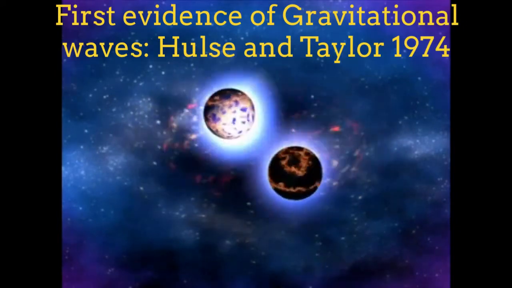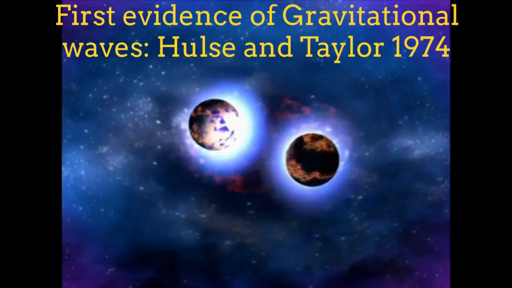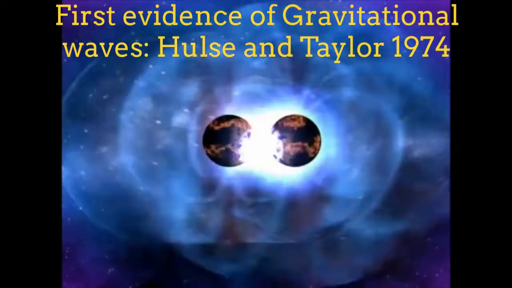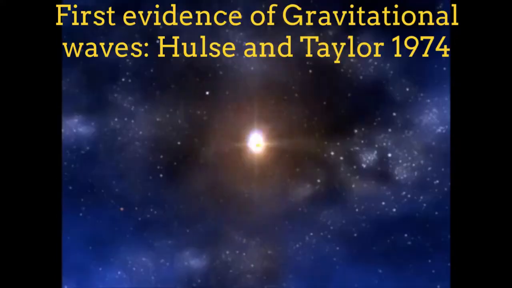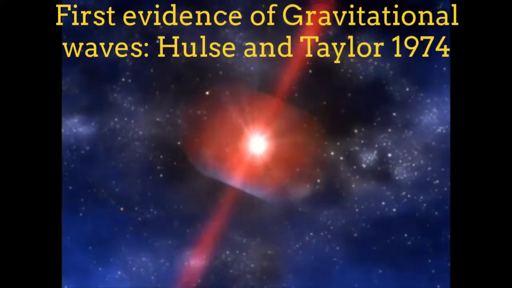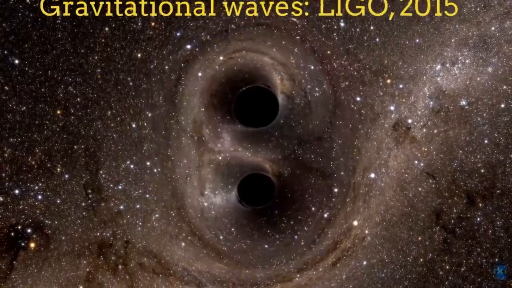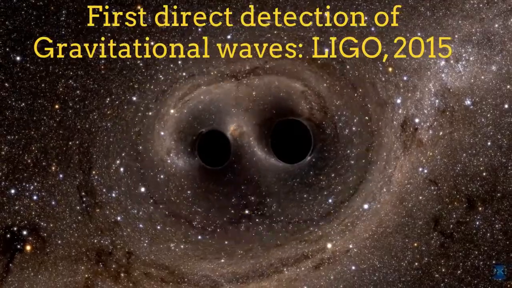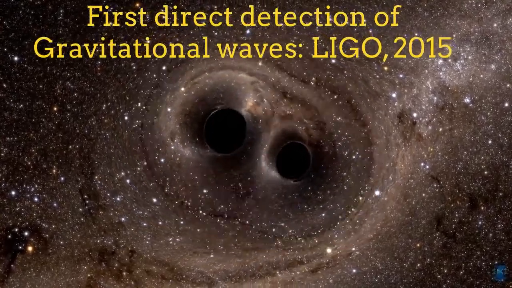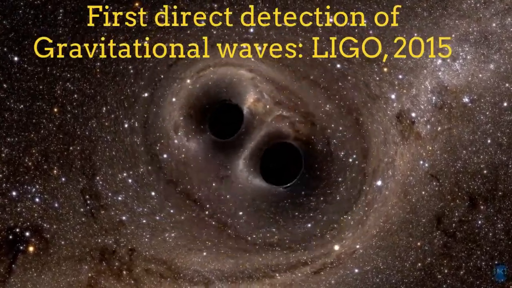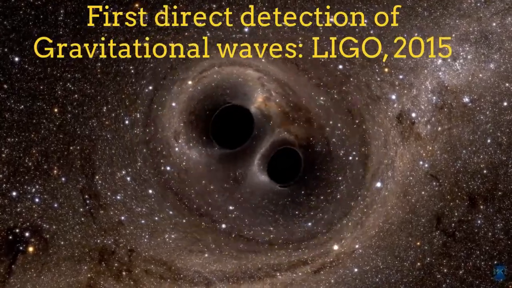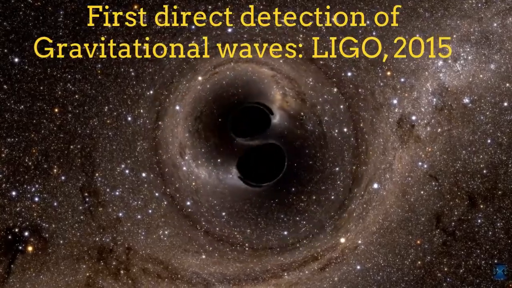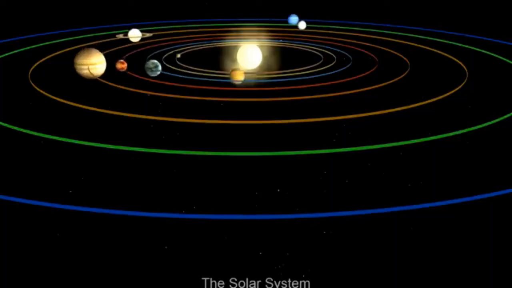The first evidence of gravitational waves was observed in 1974 by Hulse and Taylor. Their observations confirm general relativity, which predicts that due to the loss of energy through gravitational radiation, two bodies rotating around a common center will approach each other over time. The Hulse-Taylor evidence was an indirect proof of gravitational waves. Later, the first direct detection of gravitational waves was done by the LIGO detector, when they found the waves generated by the merger of two black holes which were rotating around each other.